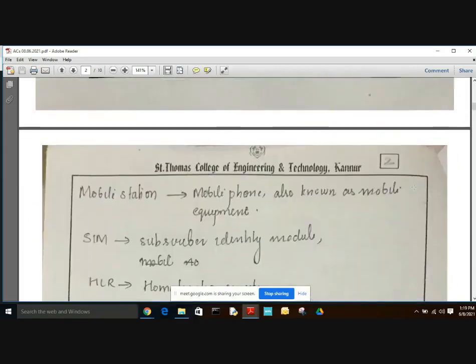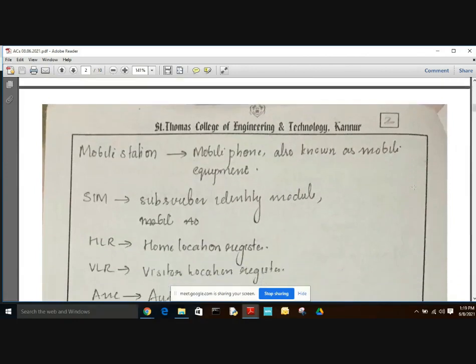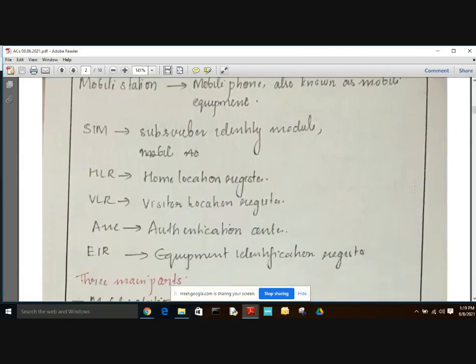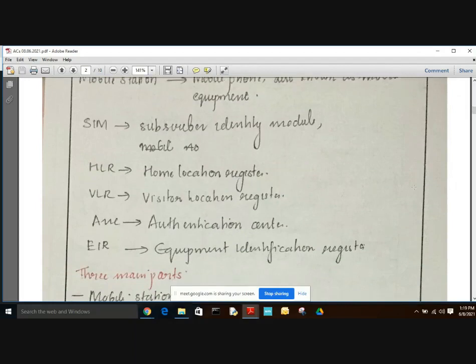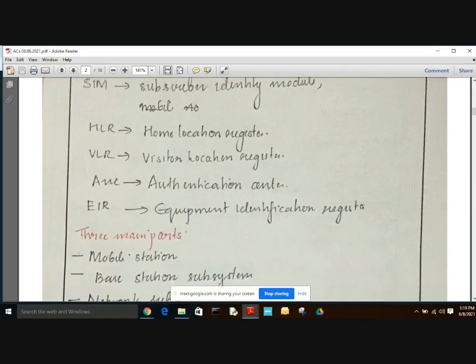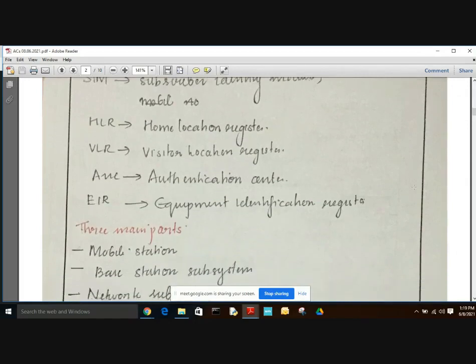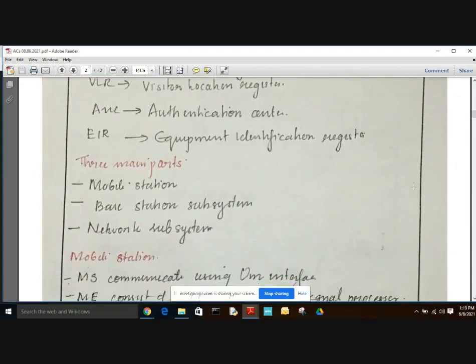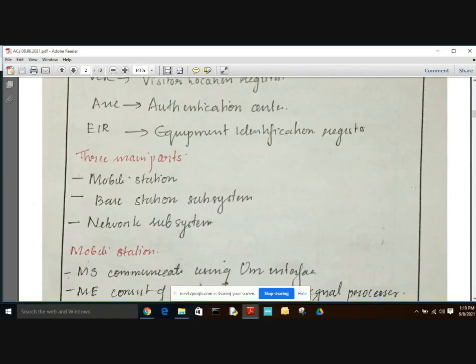This mobile station consists of mobile phone, also known as mobile equipment, and SIM is nothing but subscriber identity module. HLR is home location register. VLR is visitor location register. AUC is authentication center. EIR is equipment identification register. The GSM architecture consists of three main parts as we have discussed: mobile station, base station subsystem, and network subsystem.